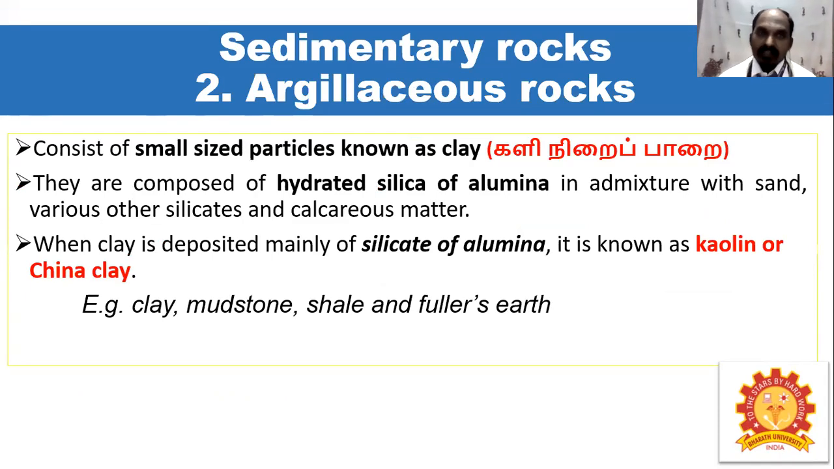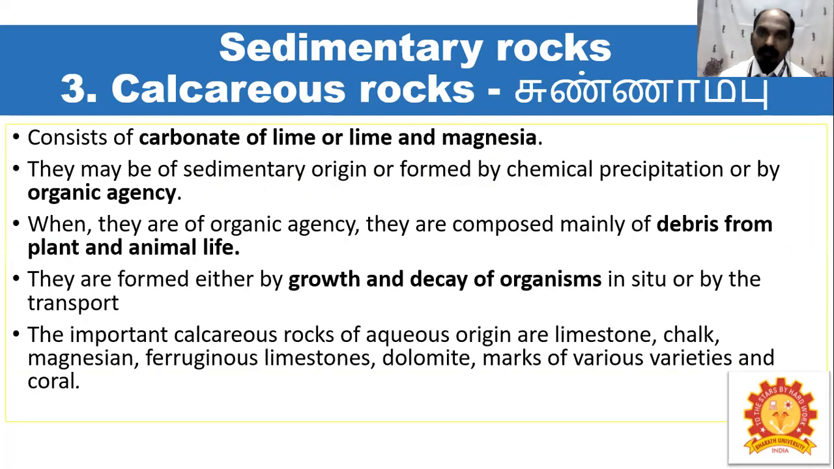The next one is argillaceous rocks. They consist of small-sized particles known as clay. They are composed of hydrated silicate of aluminum in admixture with sand, various other silicates and calcareous matter. When the clay is deposited mainly as silicate of alumina, it is known as kaolin or China clay. Examples of argillaceous rocks are clay, mudstone, shale, and fuller's earth. It is called Kali Nirai Parai in Tamil.